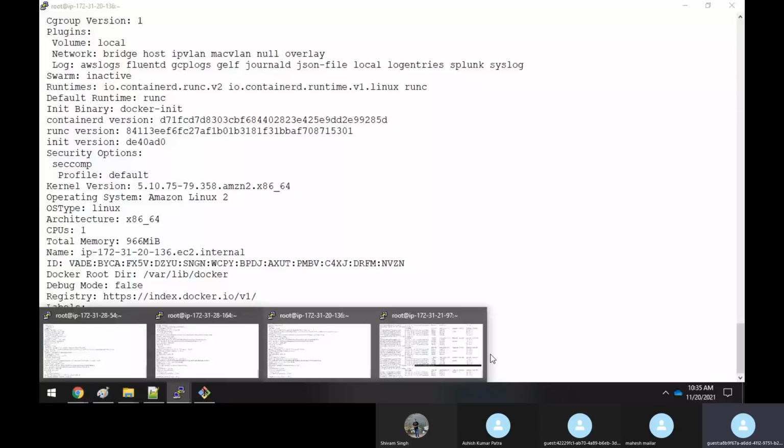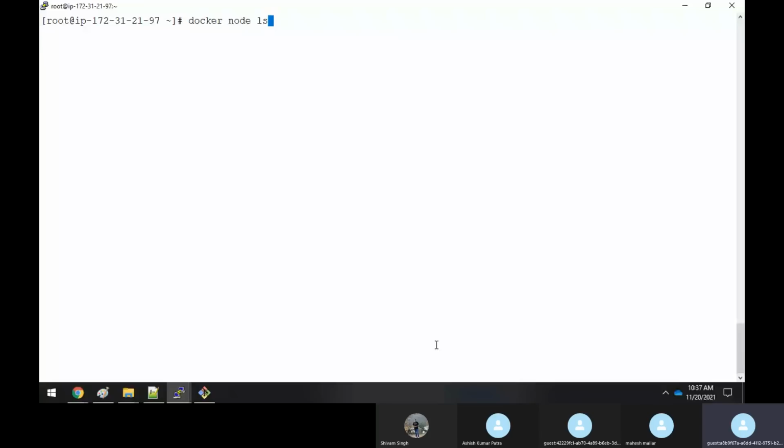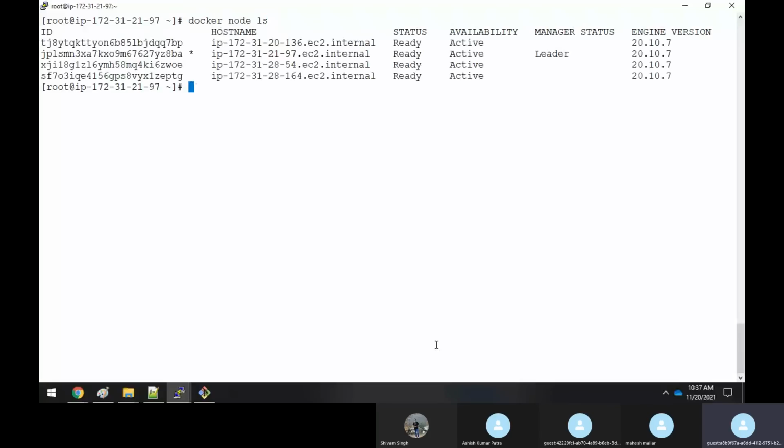Come back to the master node, docker node ls. See, it is still in a ready or active state. Now it will become a down state. See, it has become down. Now we can remove it. docker node rm, specify this ID. This is how, sir, you have to remove it. Now again say docker node ls. Now it has been removed.